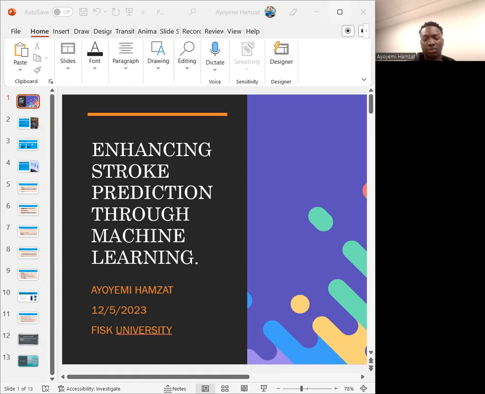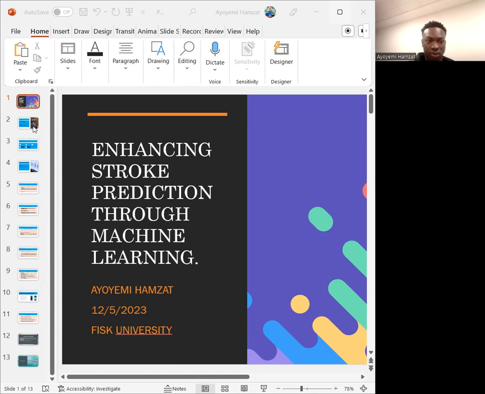And today I'm here to present my machine learning project on the prediction of stroke through some various variables I got from my data sets. Some of those variables included the BMI ratio, blood sugar level, glucose level, and blood pressure level of those participants that were used in the survey for the data.